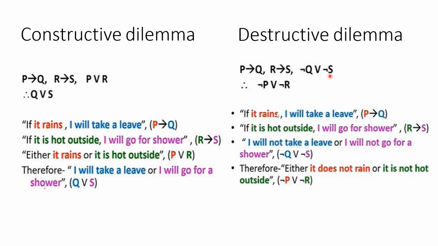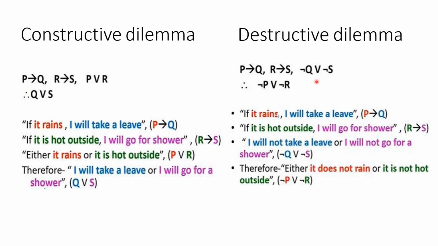Next is destructive dilemma. Here it is given P implies Q and R implies S, and not Q or not S is true. So that means if it rains, I will take leave. If it is hot outside, I will go for shower. And it is given that I will not take leave or I will not go for shower.